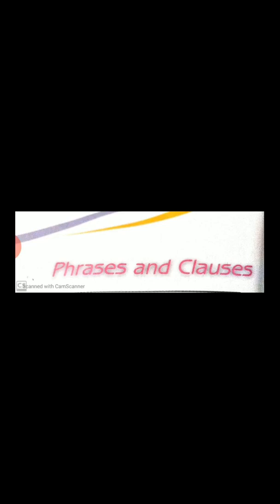Next, what is a clause? If I say the baby, who is smiling, is mine, this is a complete sentence. But if I say who is smiling, it has a subject, who, and a predicate, is smiling.